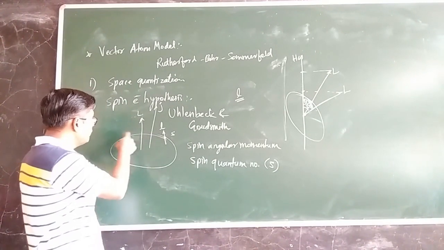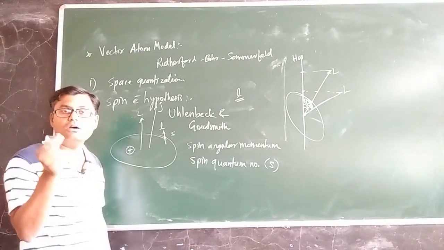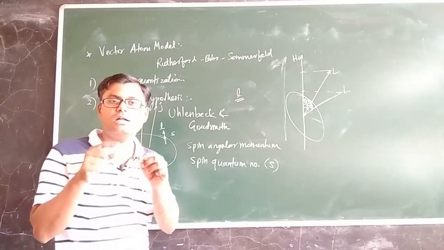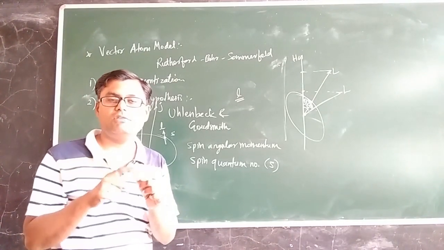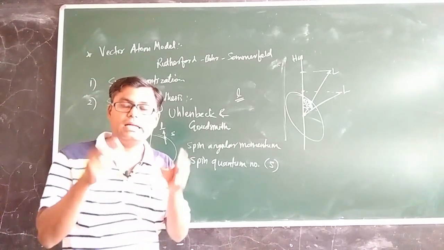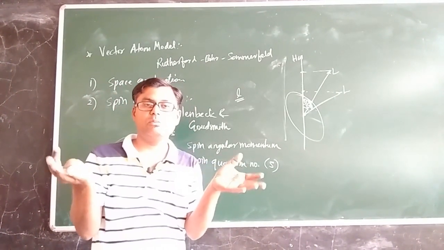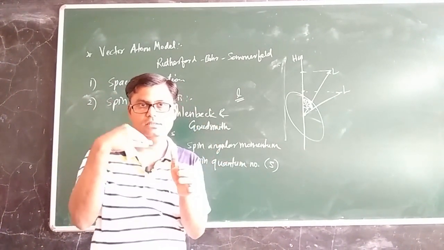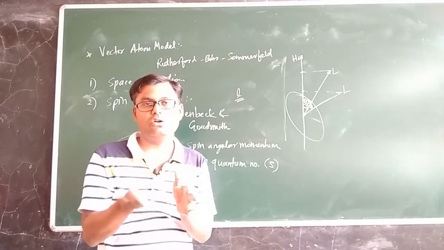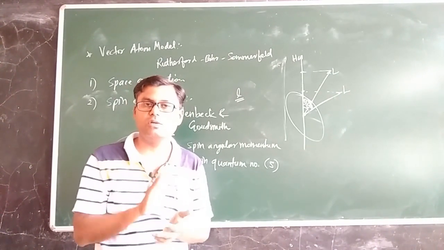So if the electron performs orbital motion, it has an orbital magnetic moment. If it performs spinning motion, it has a spin magnetic moment. Magnetic moments are again vector quantities, so both interact and generate the total magnetic moment of the electron inside the atom or that particular orbit.